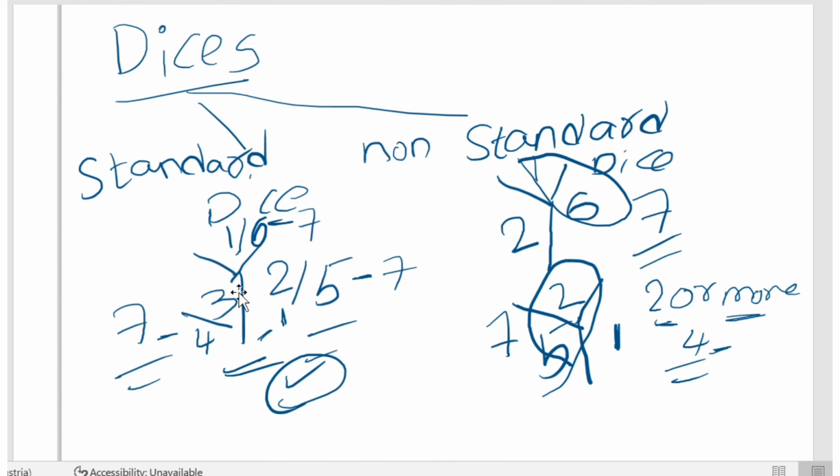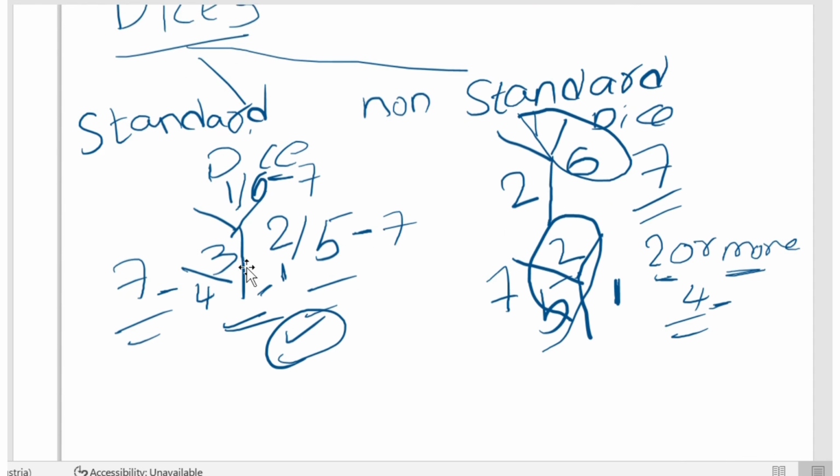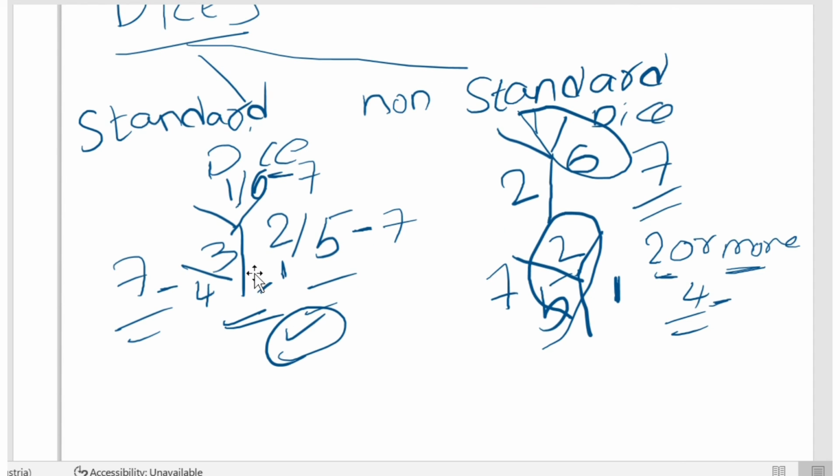Standard dice is nothing but, if we take the top face of the dice, namely 1, 2, 3, the sum of opposite faces is always 7 in standard dice. When it comes to non-standard dice, the sum of adjacent sides is always 7.